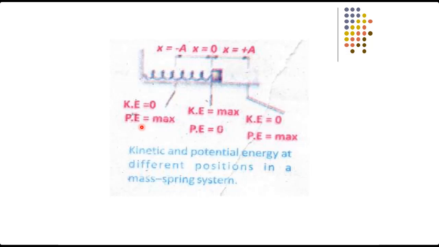Students, you have learned a type of potential energy that is called elastic potential energy. The energy stored in a body due to its elastic position is called elastic potential energy. So when a body is either compressed or stretched, it has the maximum elastic potential energy, but here the kinetic energy is zero.